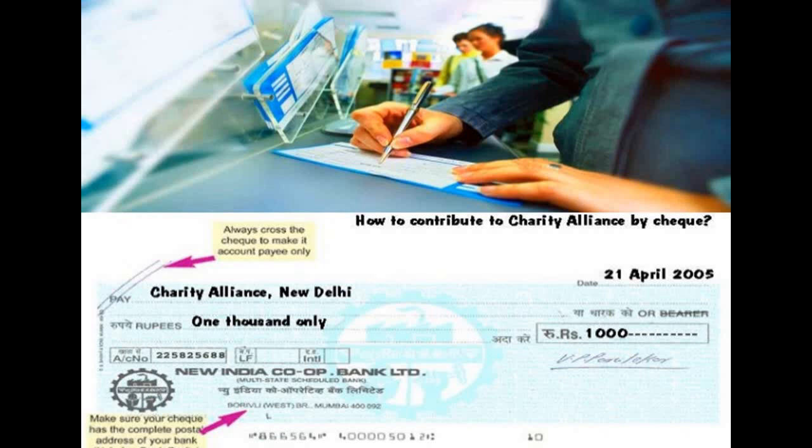You can see here how a check looks, where in the corner you can see there are 2 lines that they make. They cross the check to make the account payable only. Payable only means that you are paying that particular bank account only, not any other person. The date is compulsory, the amount in words and in numbers are both compulsory, and below that is the signature, which is very important.